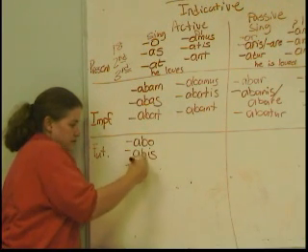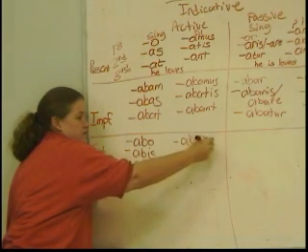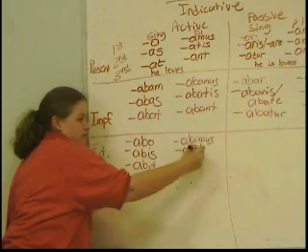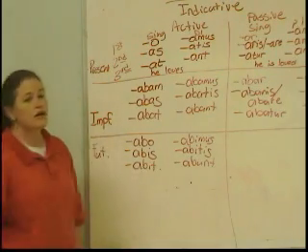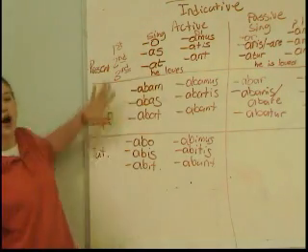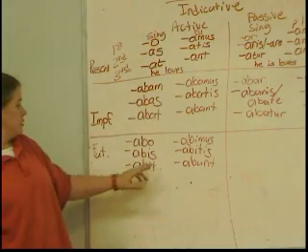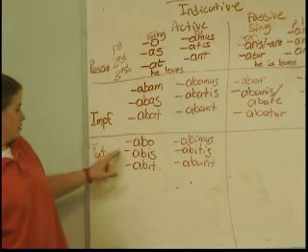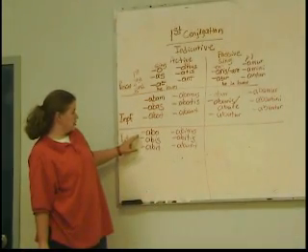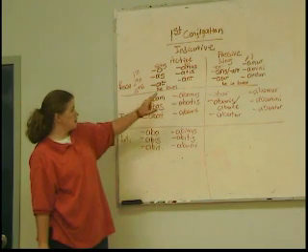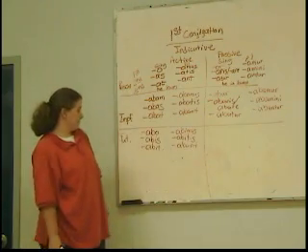Abit. Abimus. Abitis. And abunt. Okay, all of you should have all of this memorized. Is it ar or or? It's the first one, or.